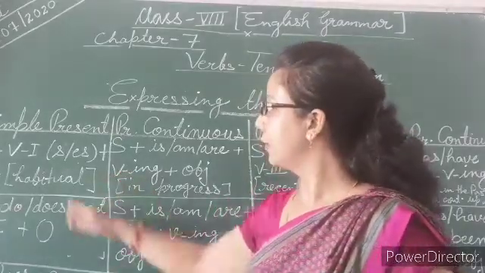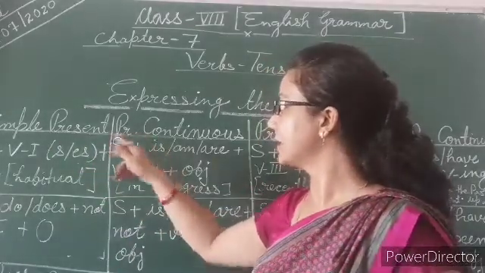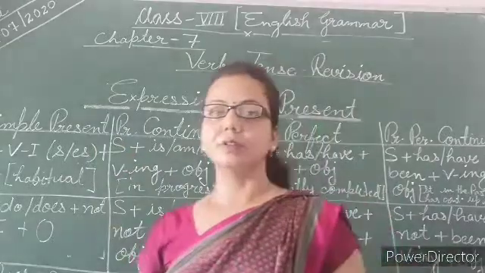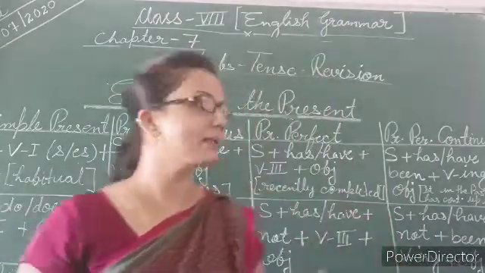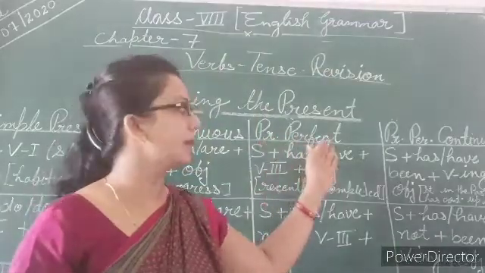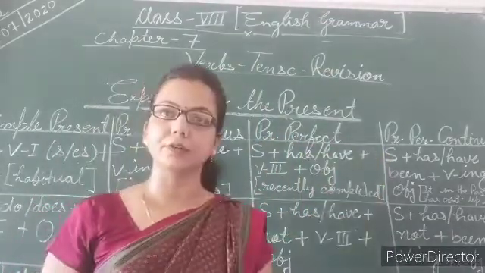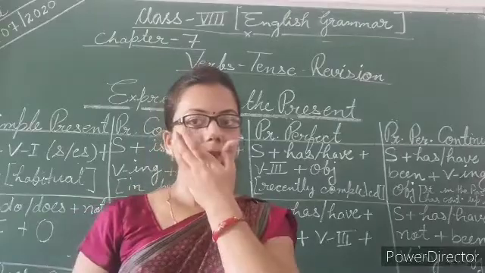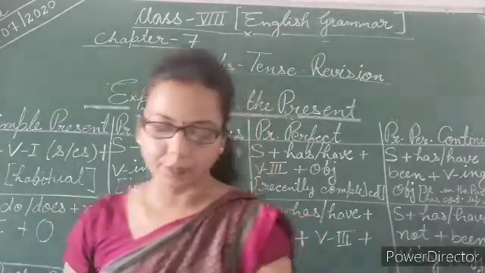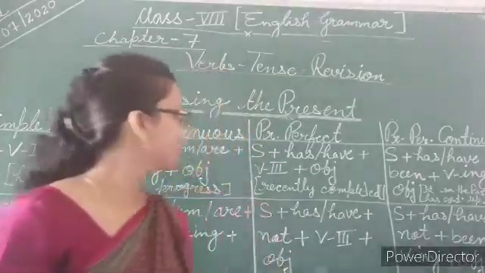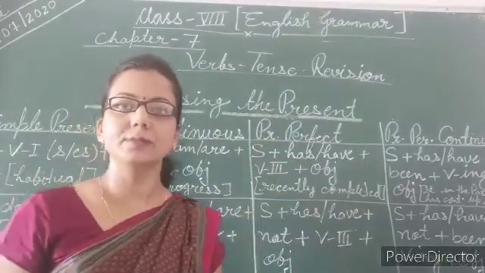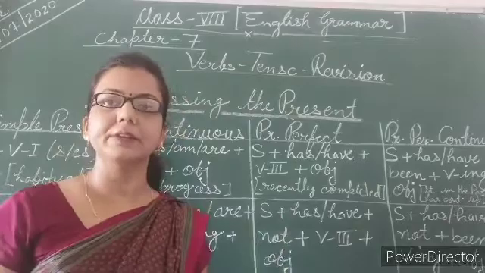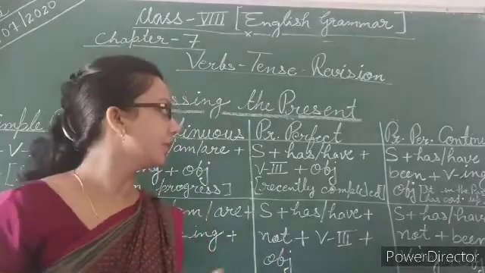So that's it for simple present and present continuous. Now the third and fourth forms, that is present perfect and present perfect continuous. In the present perfect, again we have to divide it into three forms, that is affirmative, negative and interrogative form.